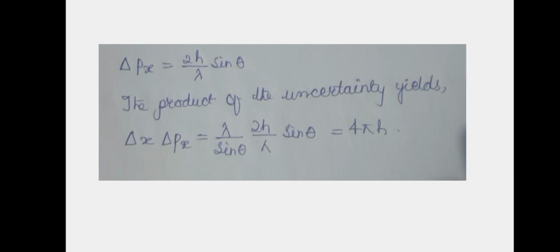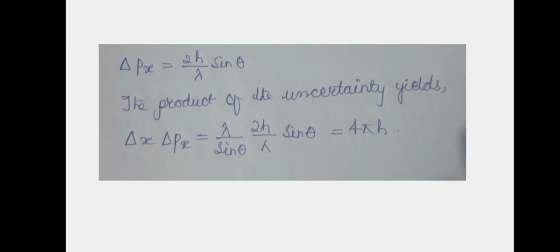sin theta. The product of the uncertainties yields delta x delta px equals lambda by sin theta into 2h by lambda into sin theta, which equals 4 pi h.